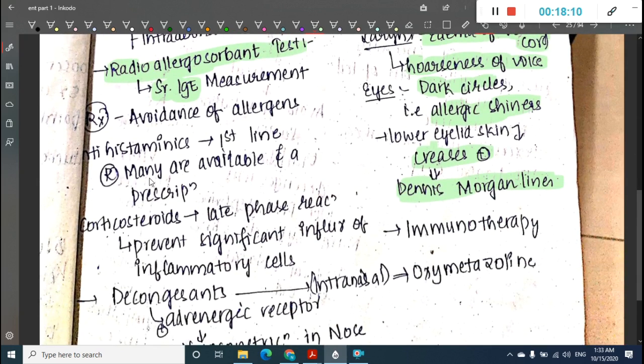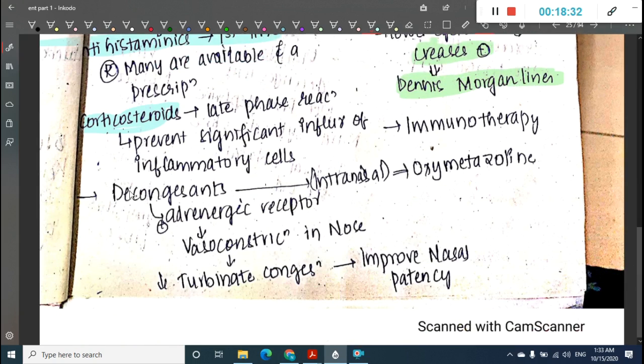Then what is the treatment? Treatment is avoidance of allergens, and along with avoidance we can give drugs. Antihistaminics are the first line drugs which are given in allergic rhinitis. You can also give corticosteroids, which act in the late phase of the reaction. Then decongestants can also be given, that is intranasally you can give oxymetazoline or other decongestants.